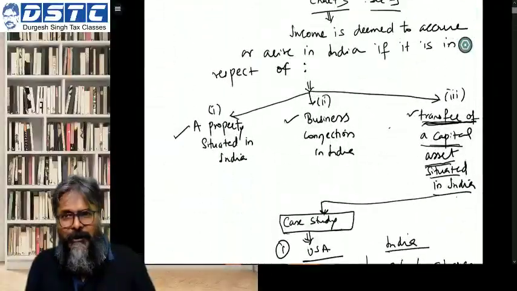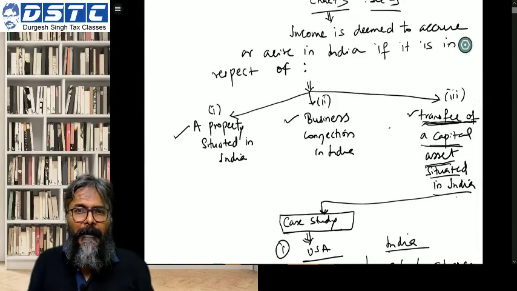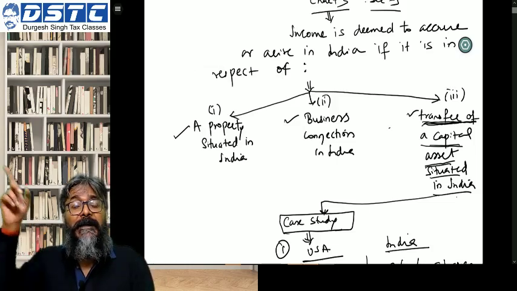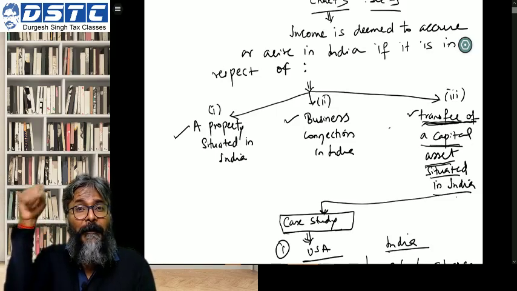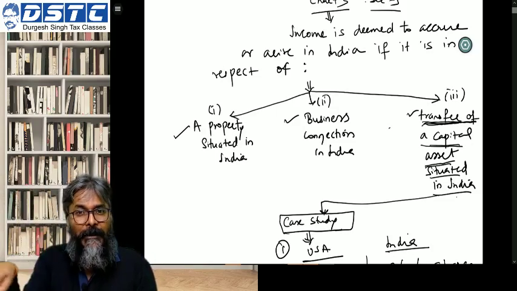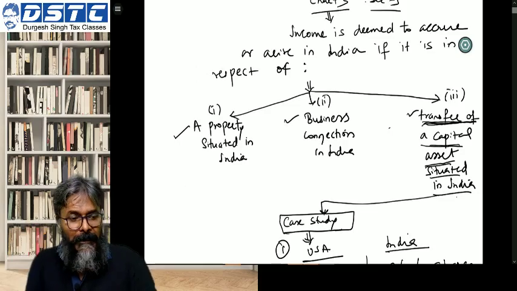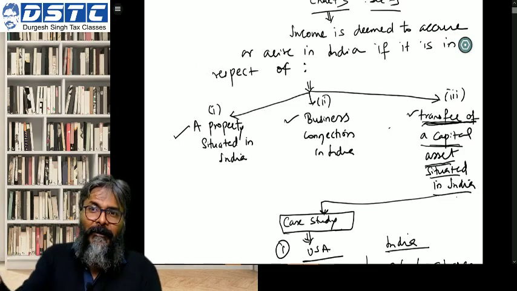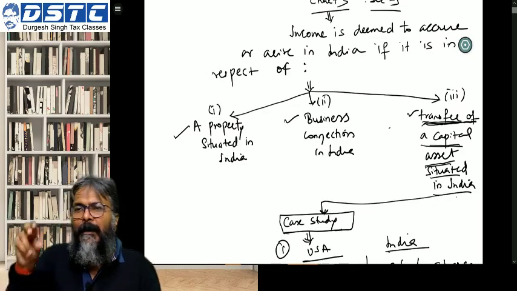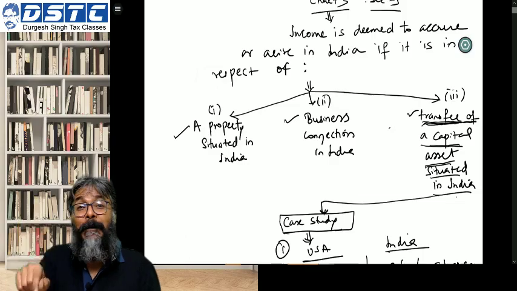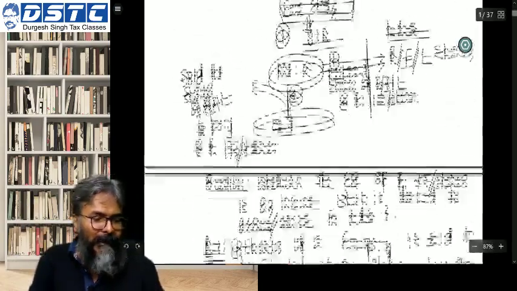A property which is situated in India. Your example, you had a house property, went outside India and gave it on rent. Second was business connection, IKEA, and the agent who is doing activity A or activity B or activity C, and then there is an exclusion which will not constitute a business connection. And the third one is about what? The case which we have discussed right now, a capital gains income arising on the transfer of the capital assets situated in India.